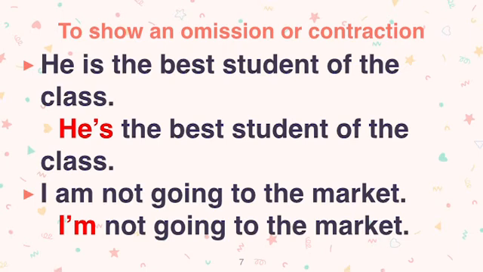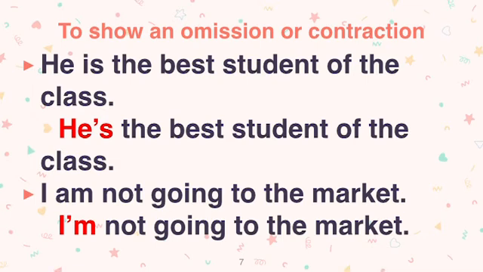Now, apostrophe is also used to show an omission or contraction. Okay, an apostrophe is also used to show omission of a letter or the shortened form of a word. Omission means, contraction means अगर किसी word को short करना हो तो, for example, there is, he is, we are, I am, etc. जैसे poem में हमने देखा था. Okay, so that is called contraction of words.